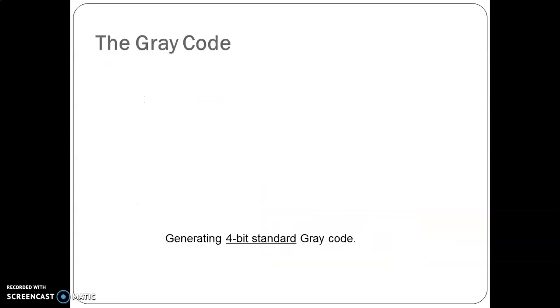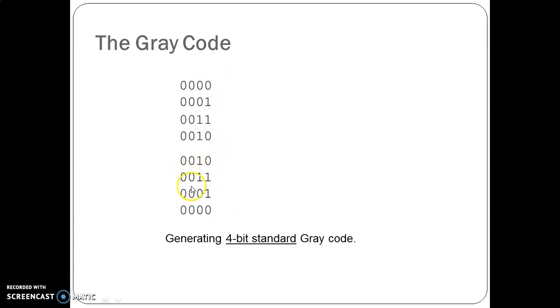Now we'll see how to generate a 4-bit standard gray code. We first write 0000 followed by 0001. The next third code can be generated. It is a reflective code. Just write this in the reflective order, 0001 followed by 0000. Now change only the second bit: 0011, 0010. Next, the same way for the next 4 codes, write these codes in the reflective manner.